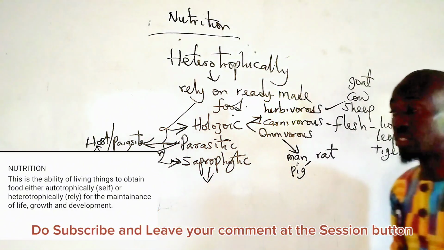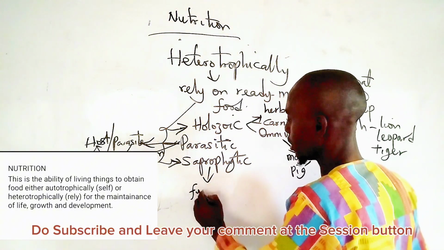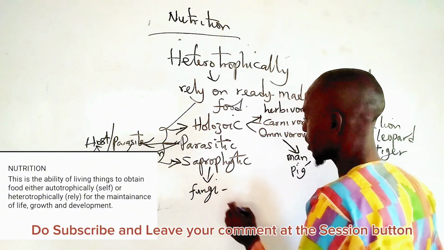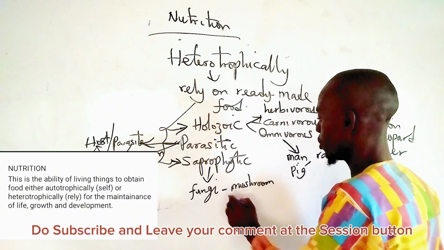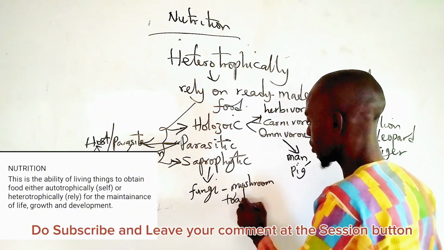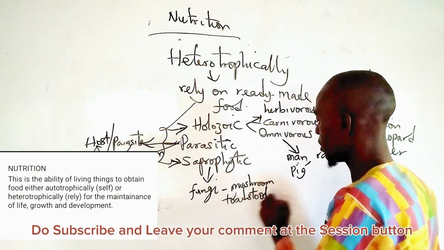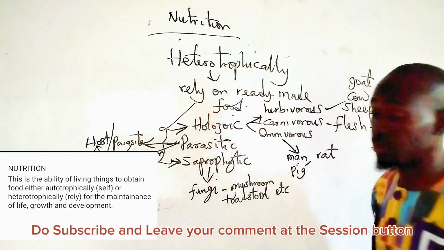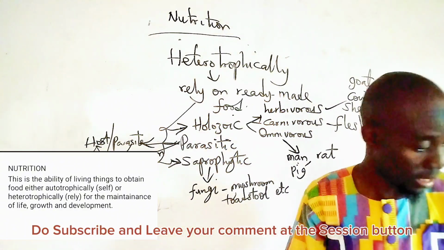Examples of saprophytes are fungi generally, which is mushroom, toadstool, etc. All these are examples of saprophytes. Next slide.